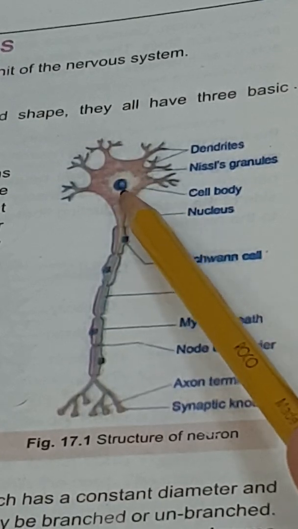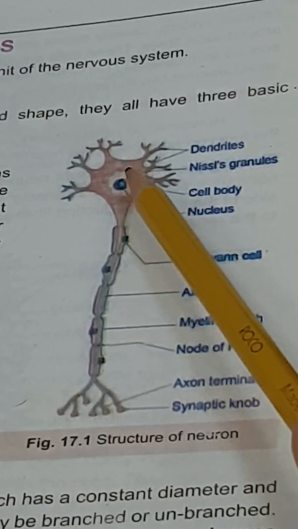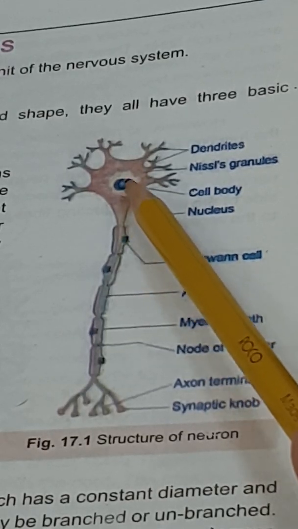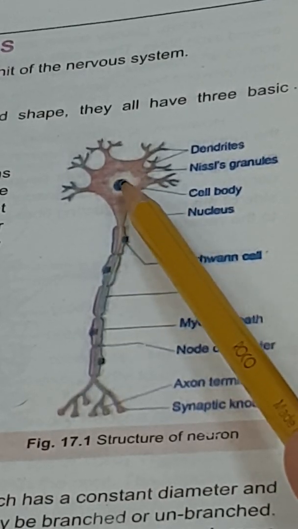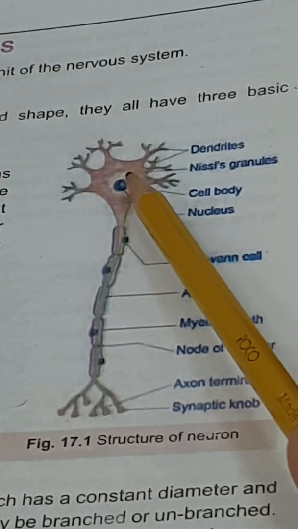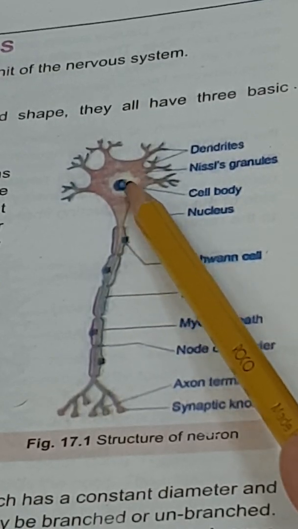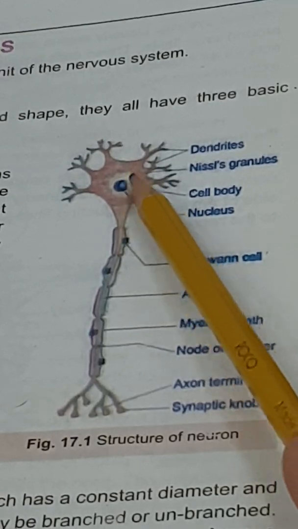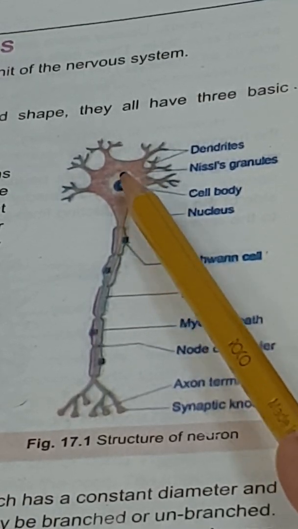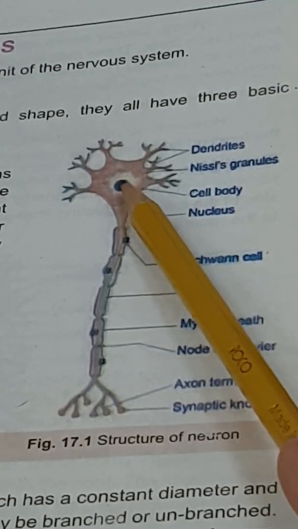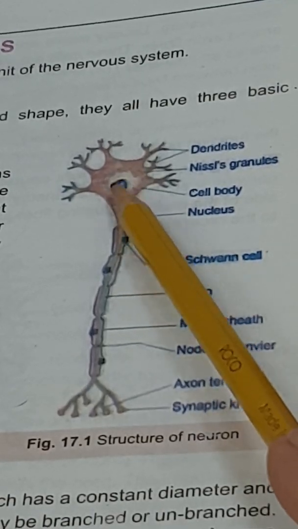Neurofibrils are the cytoskeleton of this cytoplasm, while the Nissl granules or Nissl bodies are groups of ribosomes present here, along with rough endoplasmic reticulum. So Nissl granules and rough endoplasmic reticulum are responsible for protein synthesis here. Ribosomes are present in the form of groups, and those groups are known as Nissl bodies or Nissl granules.